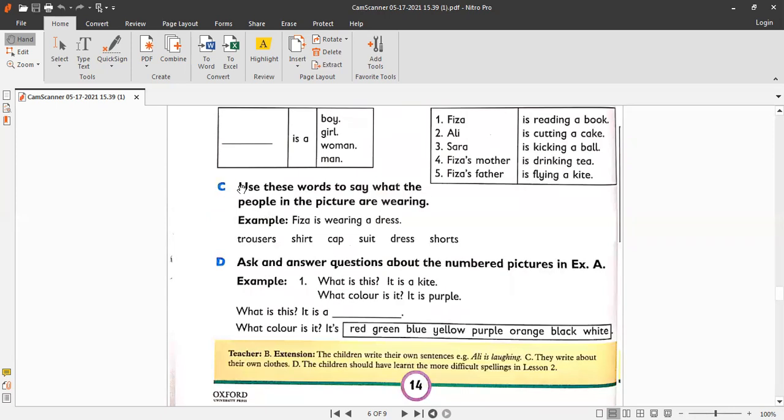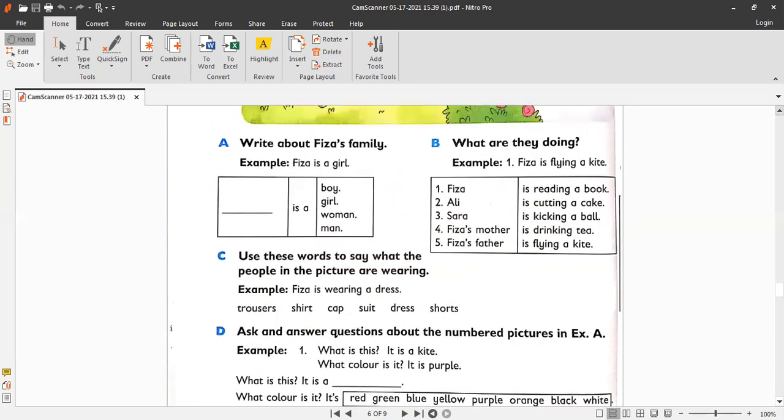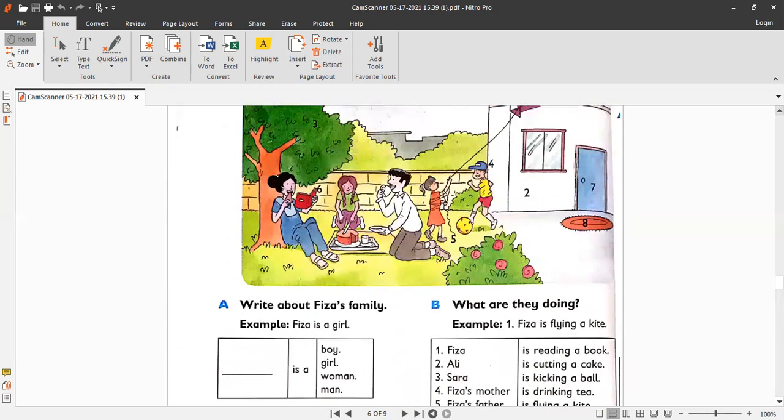Okay, so exercise C is use these words to say what the people in the picture are wearing. For example, Fizza is wearing a dress. So you can use these words: trousers, shirt, cap, suit, dress, shorts. Okay, look at the picture. This is an oral activity. You can discuss it with your family and you can tell them that Fizza is wearing a dress and its color is orange. You can also say that Fizza is wearing an orange dress.